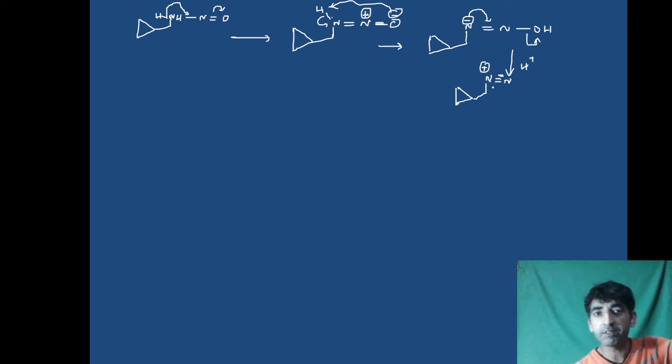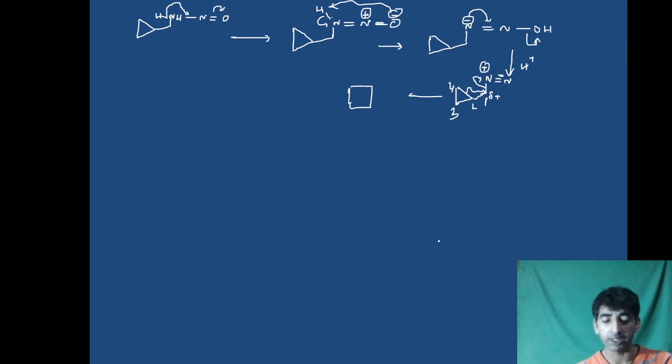Now see, whenever we have an N2 group, this is a very good leaving group. In nature, N2 is a very good leaving group. So we can have a carbocation over here, and in this carbocation, ring expansion will take place. This is carbon 1, this is carbon 2, this is carbon 3, this is carbon 4. From a 3-membered ring, we get a 4-membered ring. Now this is the 4-membered ring which we are going to get over here.